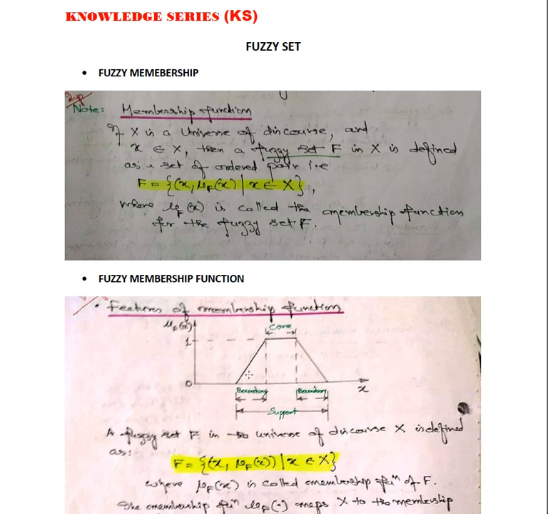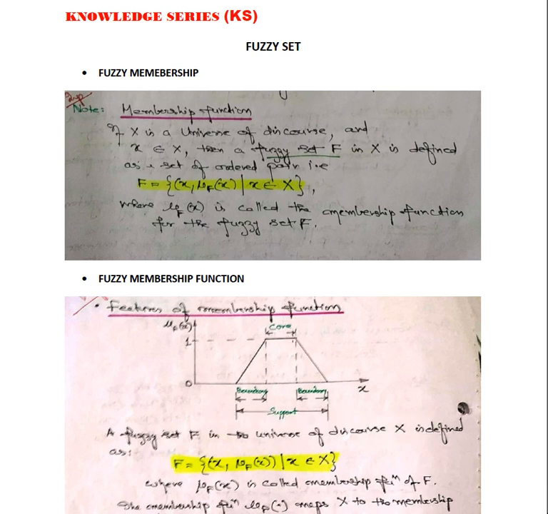All the elements ranging from ground level, that is 0, to 1, will have a number of elements which fall under the x coordinates. Corresponding to that x, whichever value appears on the y coordinate is termed the membership function of this fuzzy set.